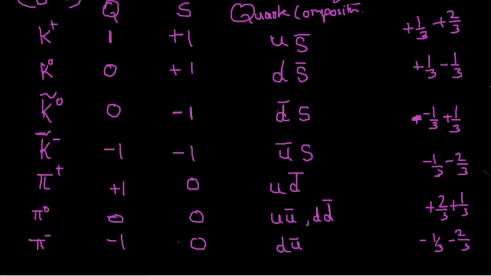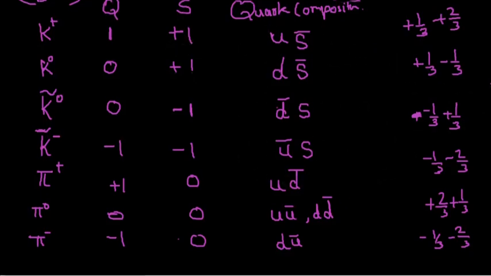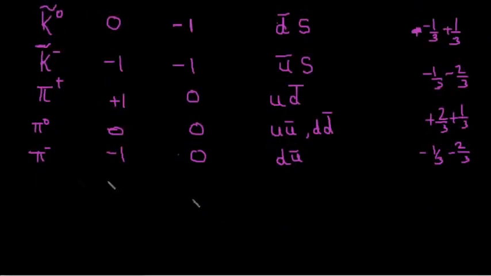No need to memorize this composition, you just need to know what Q and S are from the octet diagram, and then you can easily compose it by yourself. Don't memorize it. Now going further down, we have one particle left, that is eta naught, and this eta naught has zero charge, zero strangeness. So this eta naught and pi naught share similar compositions, that is u u bar and d d bar.